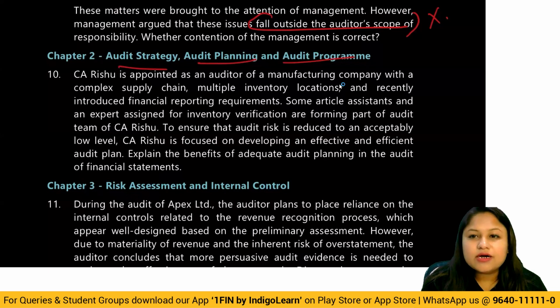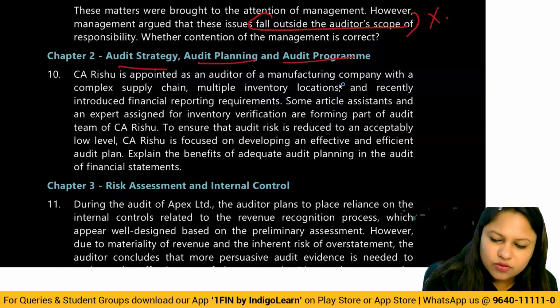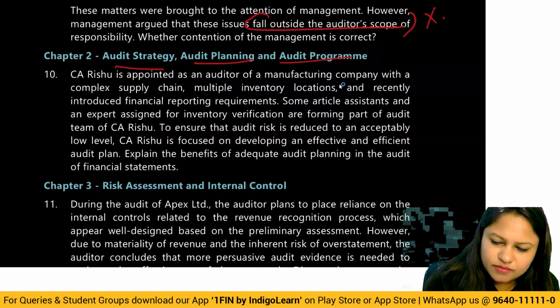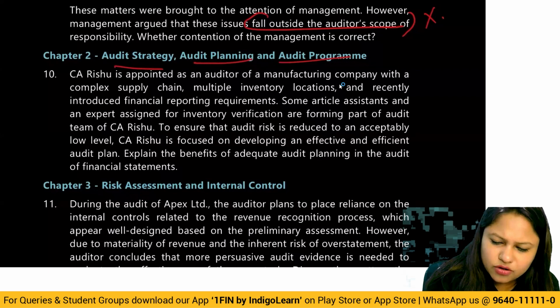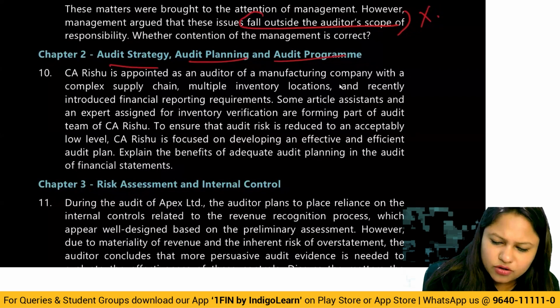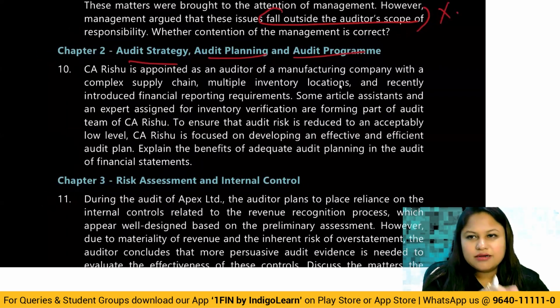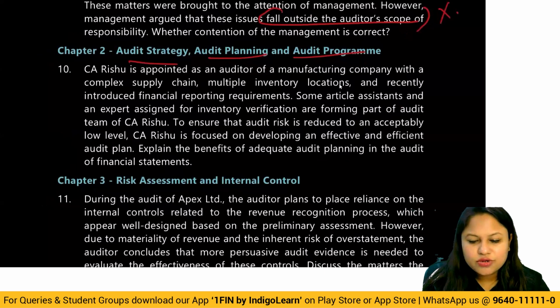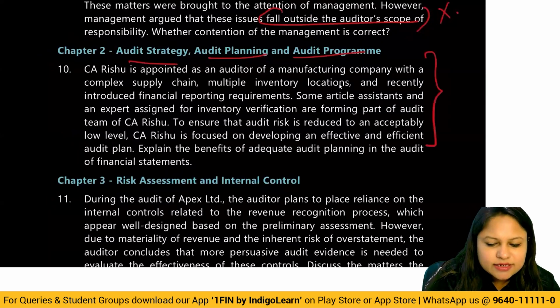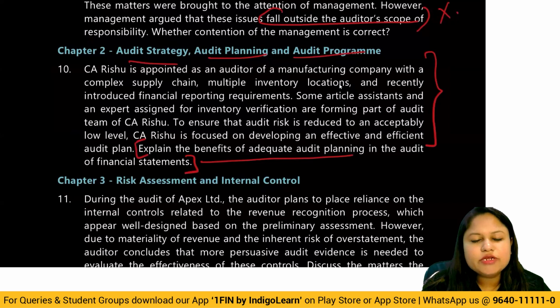Now you can see this is exactly what I was telling, that all these things that you will see are all a story made up. It's all a scenario being discussed to you. But if you look at it, the main thing that they're questioning is here: explain the benefits of adequate audit planning. So when we do SA 300, planning an audit of financial statements, we discuss this concept in a very simple way. What are the benefits of audit planning?